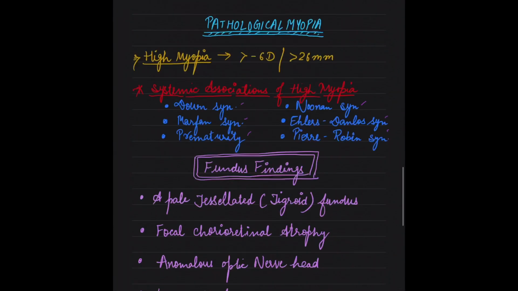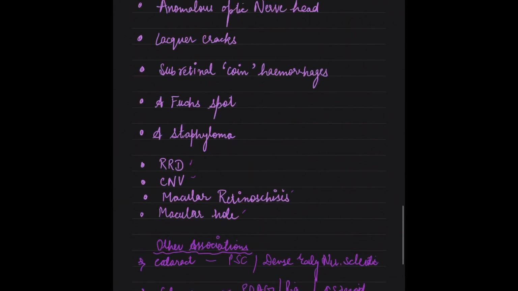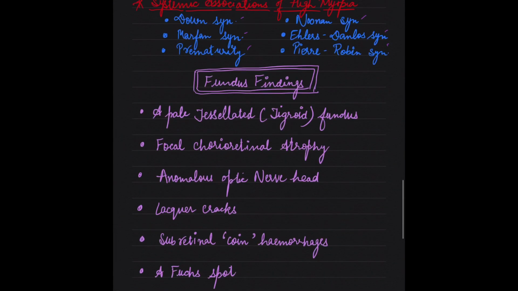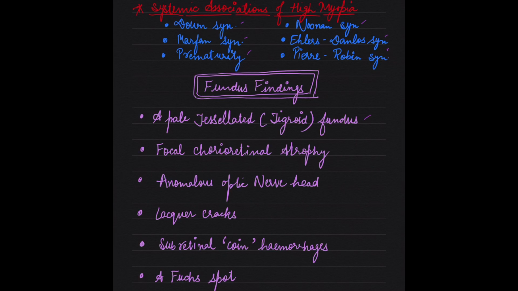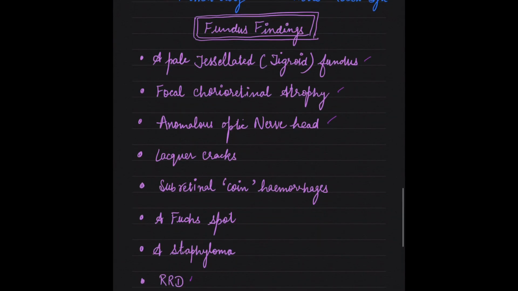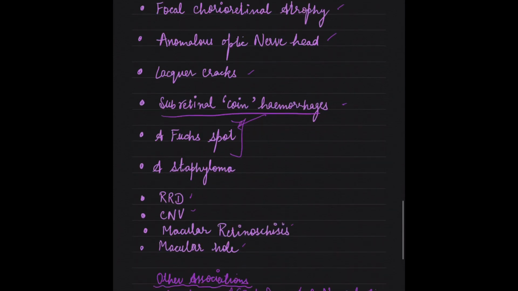Other findings that we were seeing. So we have seen the tessellated tigroid fundus, chorioretinal atrophy, anomalous optic nerve head which includes the tilted disc plus the temporal crescent or the peripapillary crescent, lacquer cracks, subretinal coin hemorrhages. Due to absorption of this, a few spots at the macula, then a staphyloma can be seen.